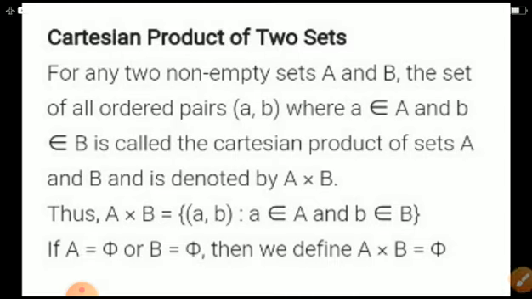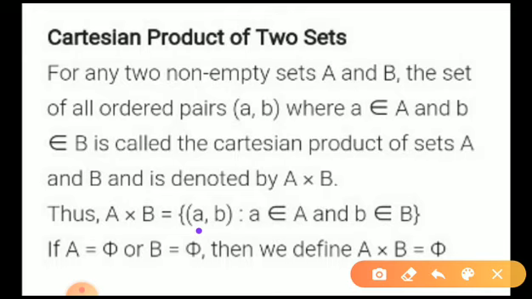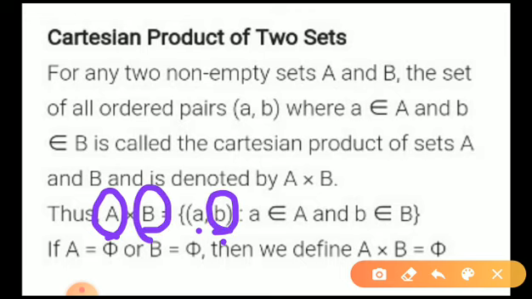Is that clear? So your first coordinate should be an element of the first set, and the second coordinate should be an element of the second set.